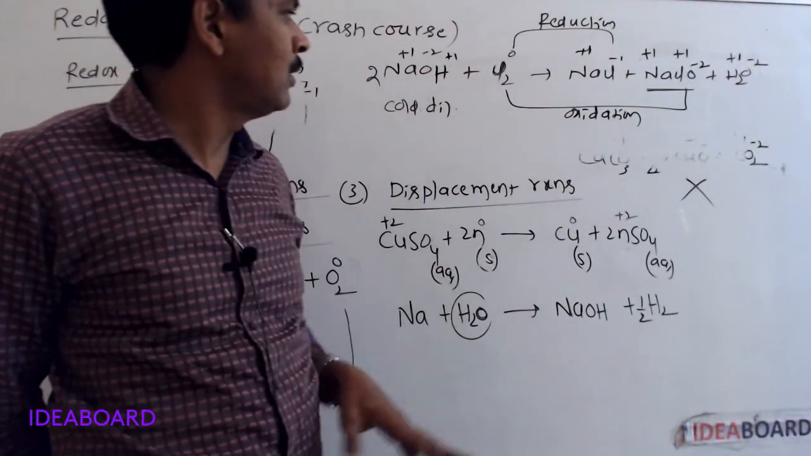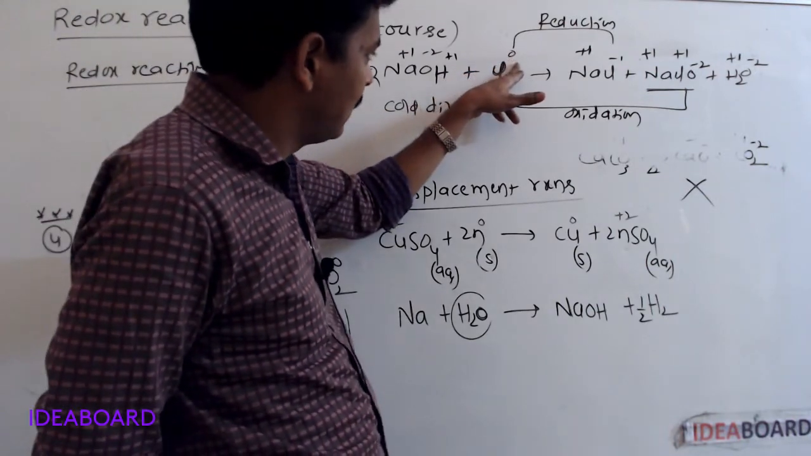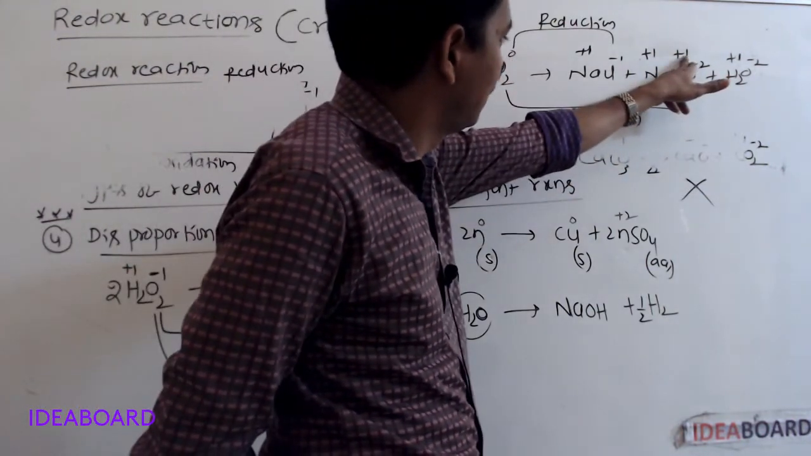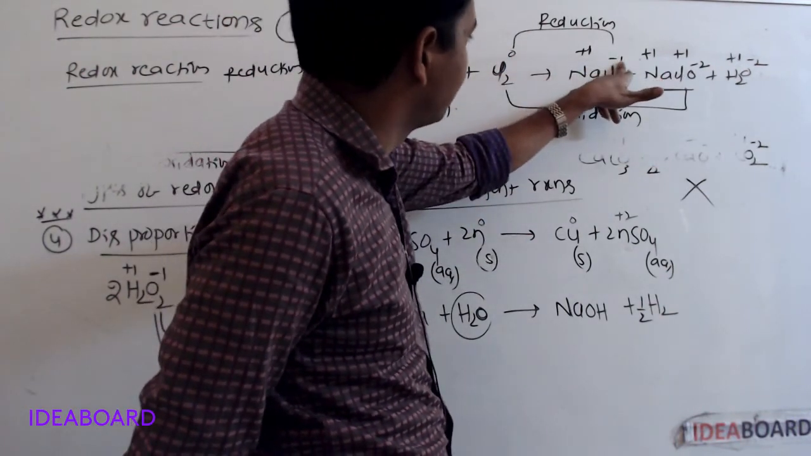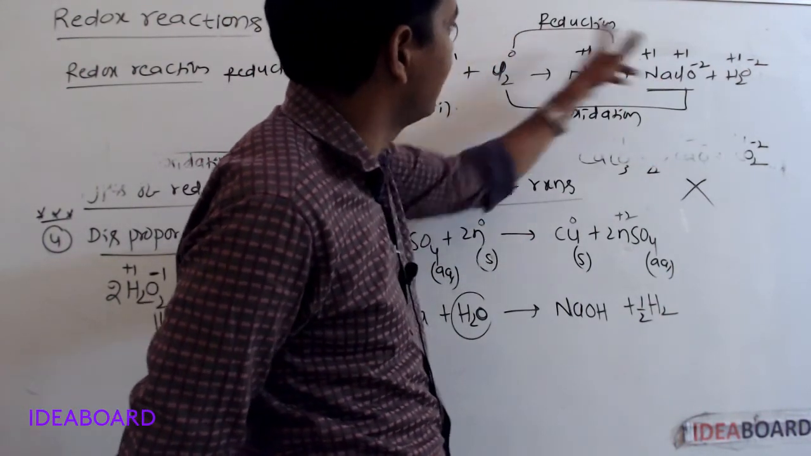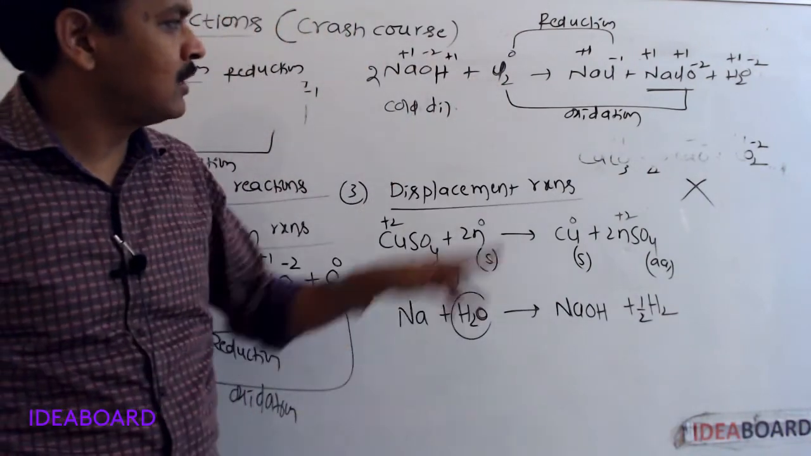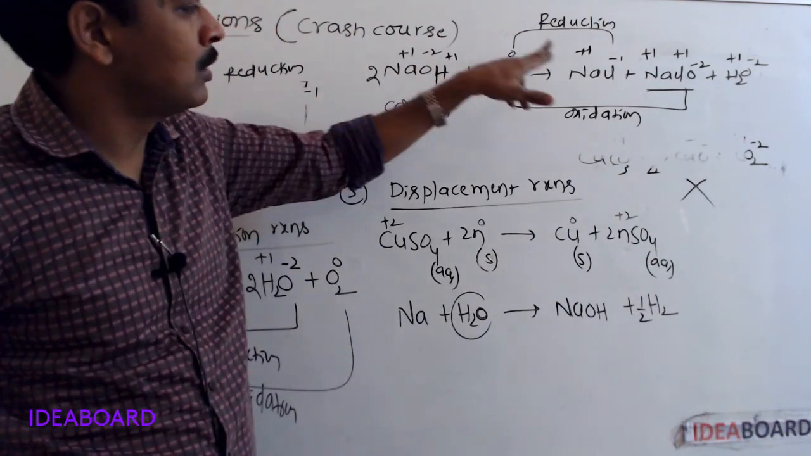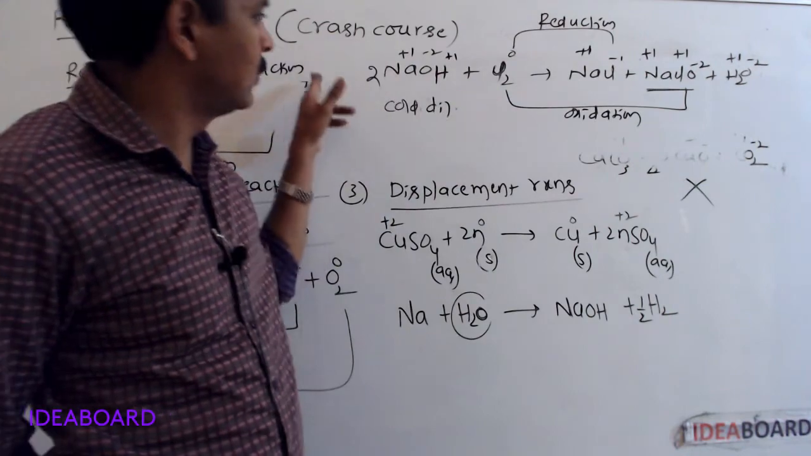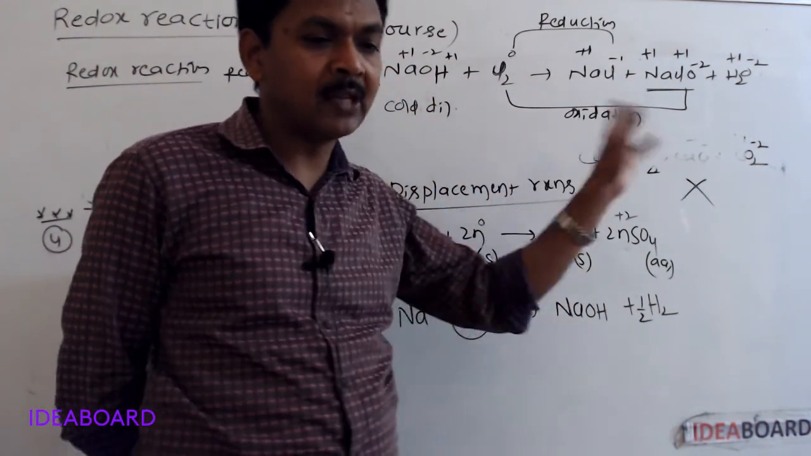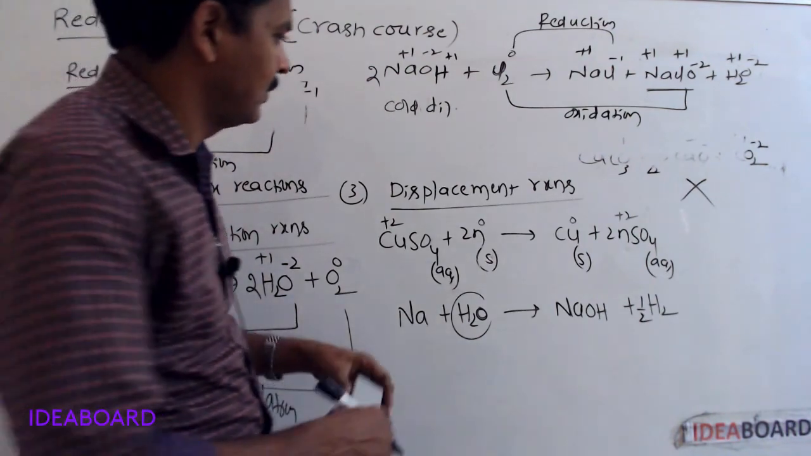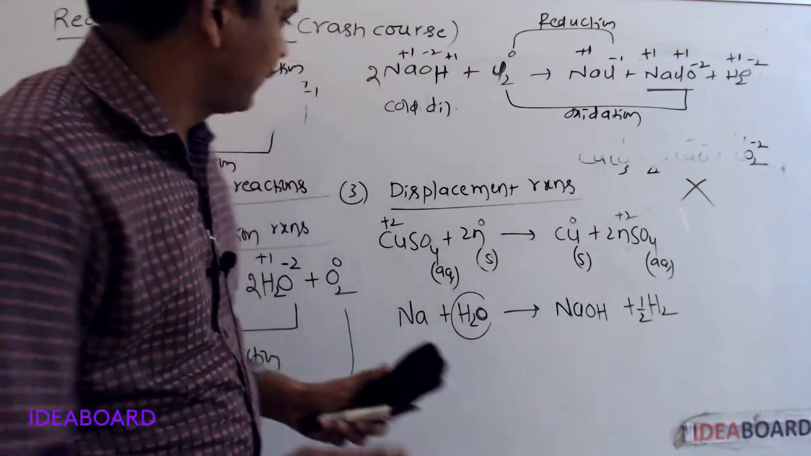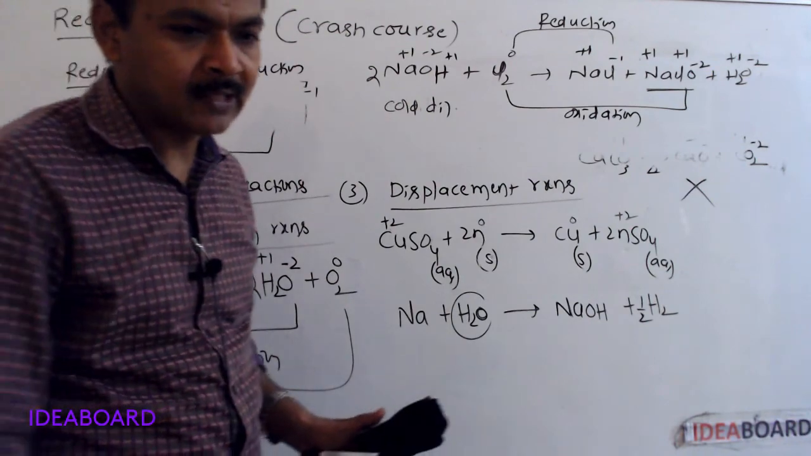But for chlorine, on the reactant side 0, 0 to +1, increasing of oxidation number is called oxidation. 0 to -1, decreasing of oxidation number is called reduction. So in the overall reaction, the same element undergoes both oxidation and reduction. So this overall reaction is called a disproportionation reaction. These are the types of redox reactions. Next I will explain balancing of redox reactions.